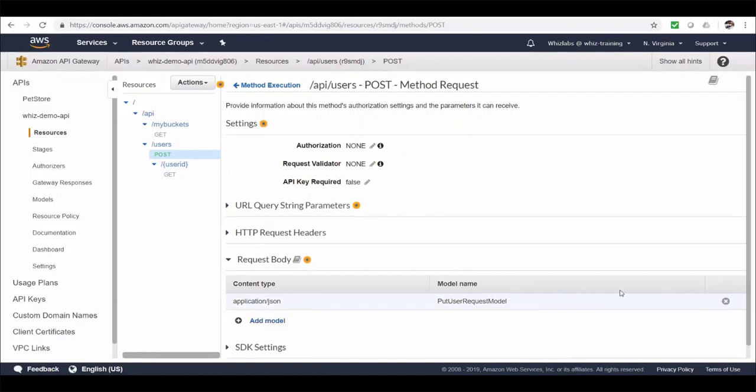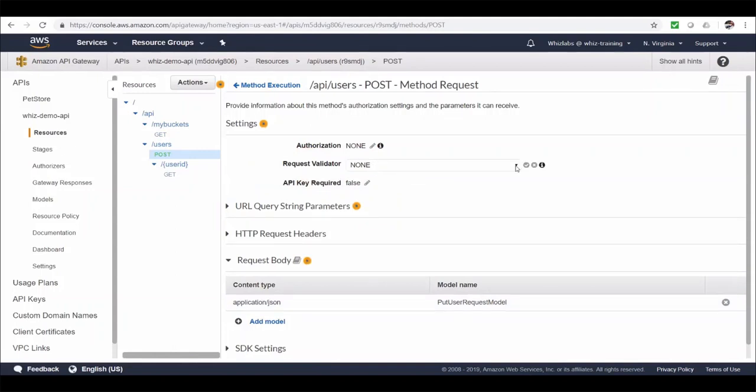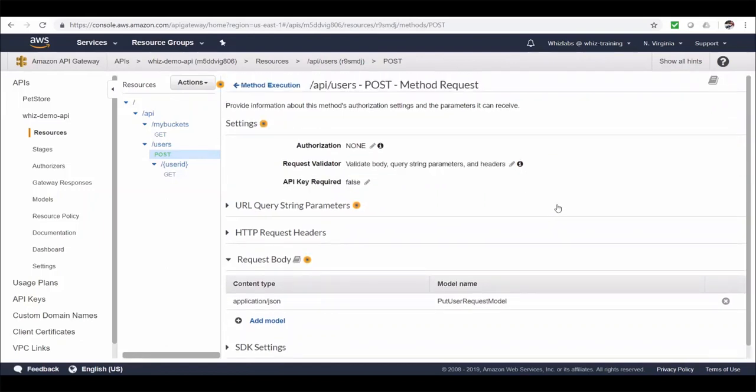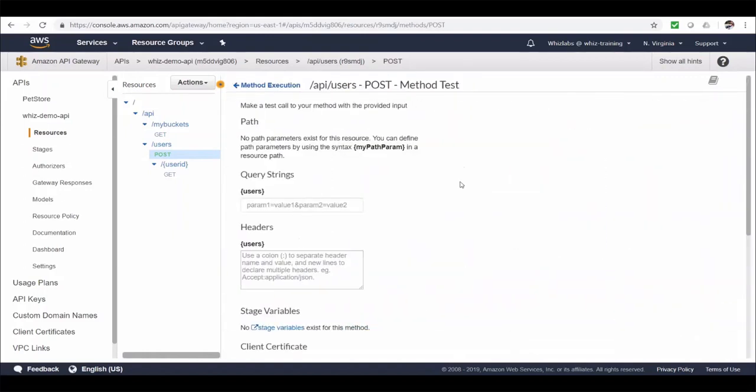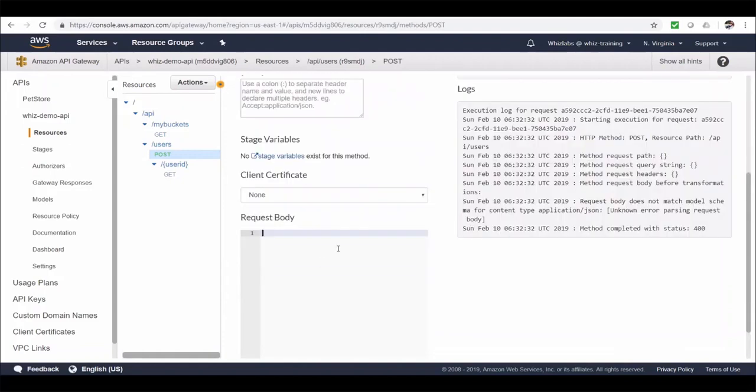Okay, although we have added the model here, the default request validation is not set. So we need to enable this for validation to take effect. You can choose what exactly needs to be validated. I will choose validate body, query string parameters, and headers. All right, let's go back and try to test this service now. Let's provide some inputs and see if the validation works. I will just give two inputs for now. User ID, the value as 10, and first name and the value as test. And let's hit test.